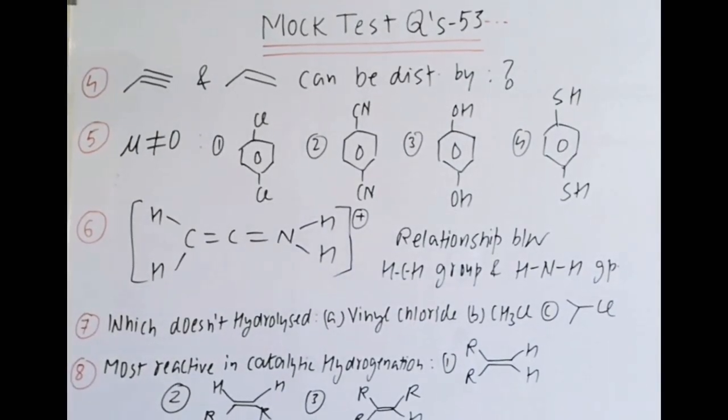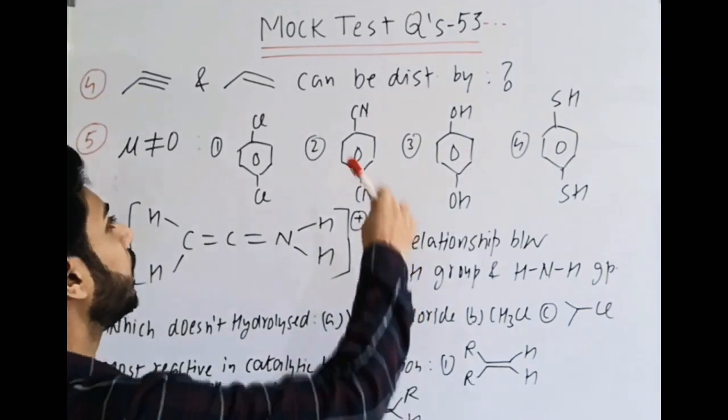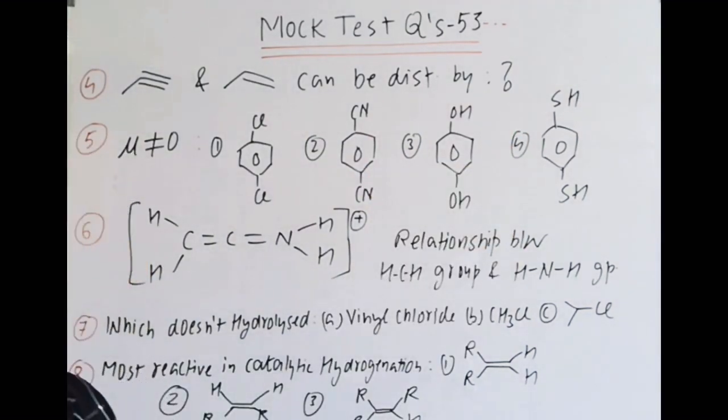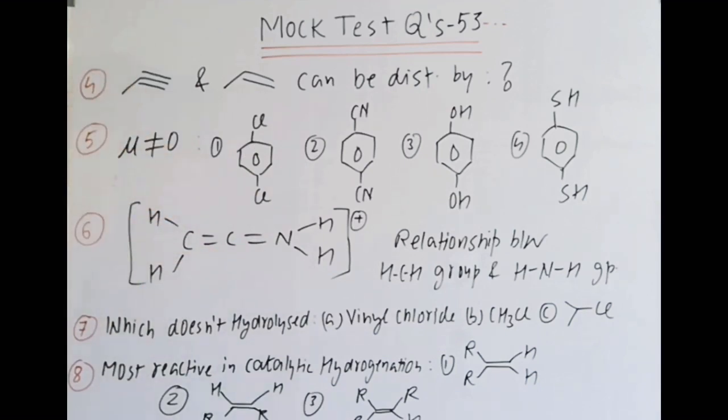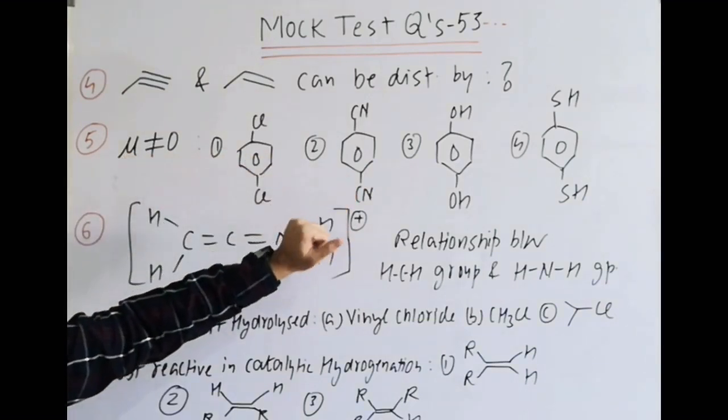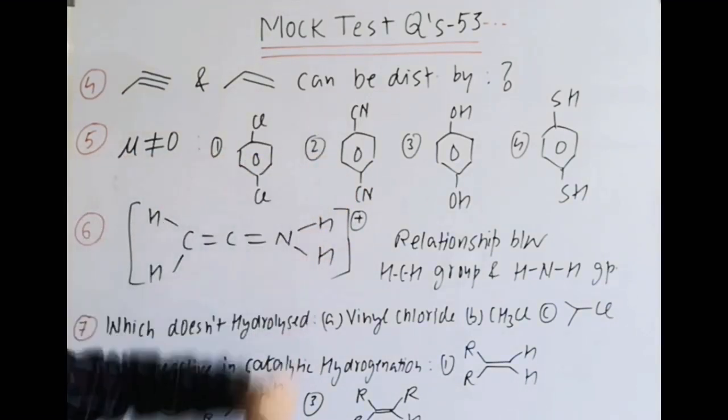In the next question, propyne and propene can be distinguished by which test? Options are given, but I think no need to give you options. You can easily find out. Answer this question and then check. Second question is, among these compounds, where is net dipole moment not equal to 0? Okay, pause this video, try these questions.